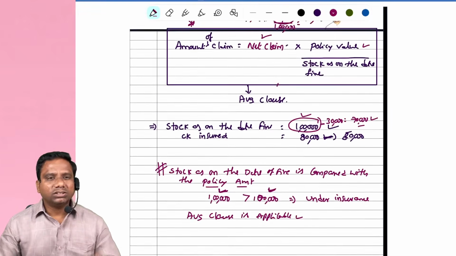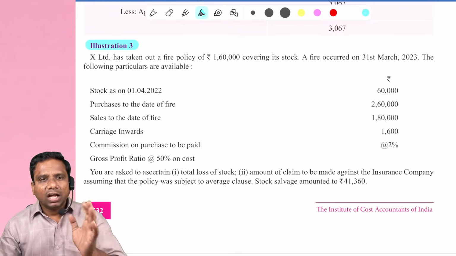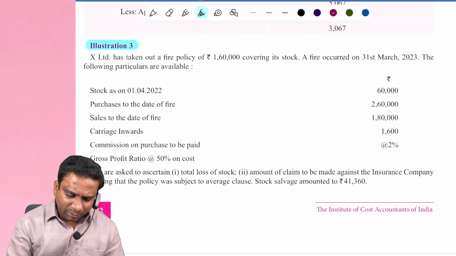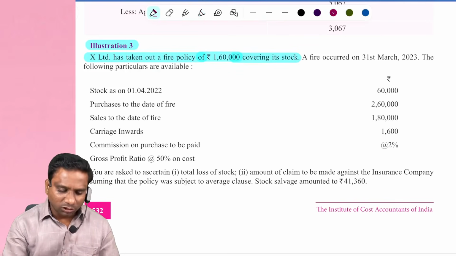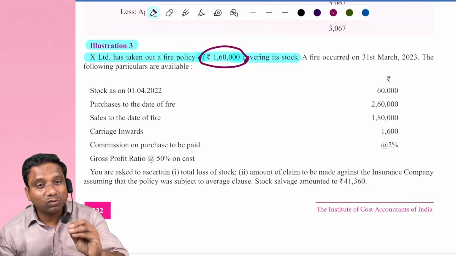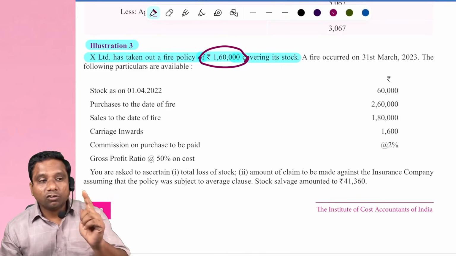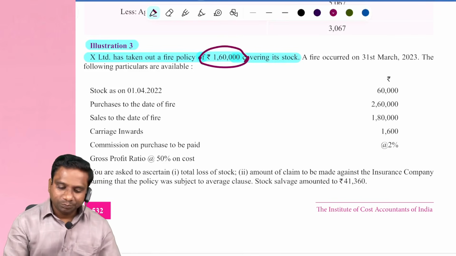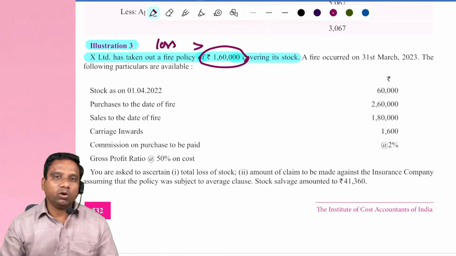Then after, we try to solve some problems on this concept. Observe illustration 3. X Limited has taken out a fire policy of 1,60,000 covering its stock. What is the policy amount? 1,60,000. If goods lost were less than 1,60,000, then the insurance company will pay the amount of loss. If the goods lost as on the date of fire is more than 1,60,000, then average clause is applicable.